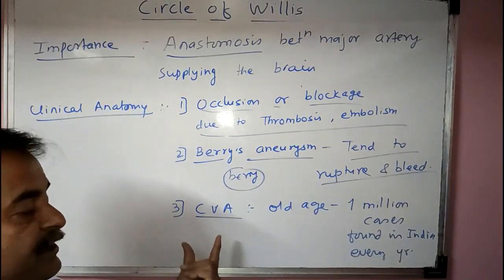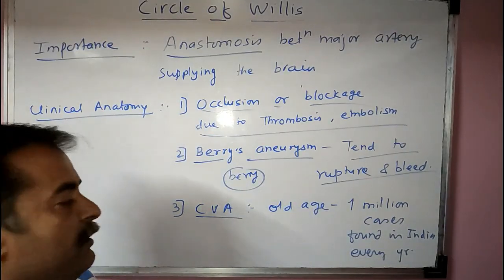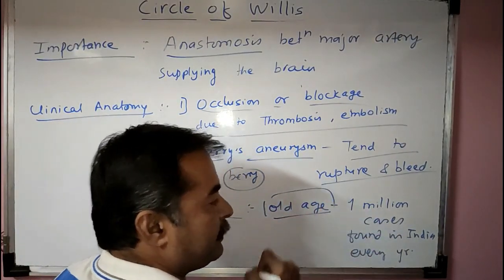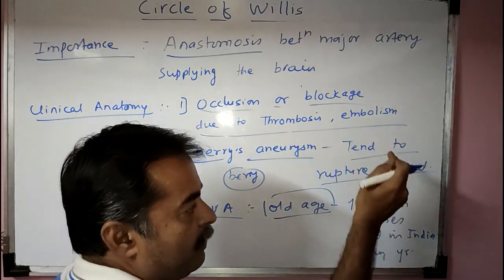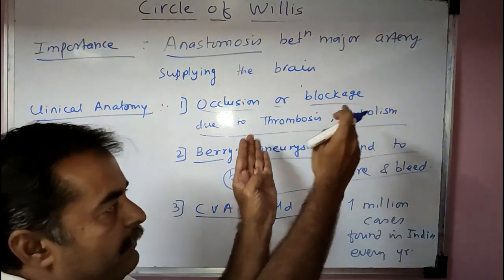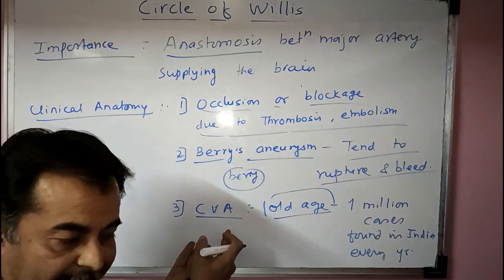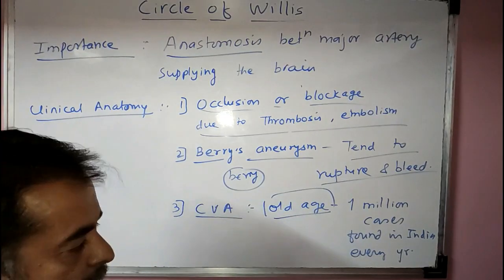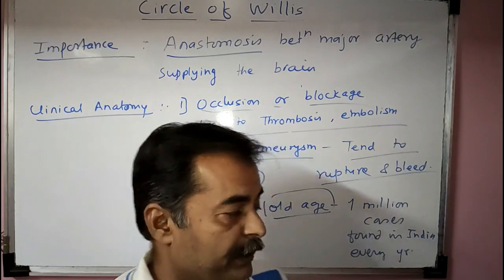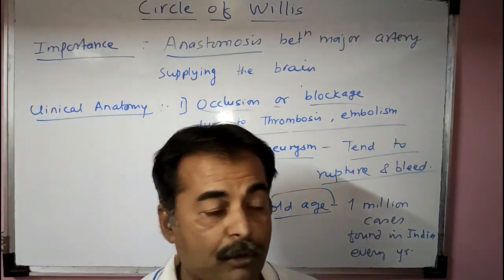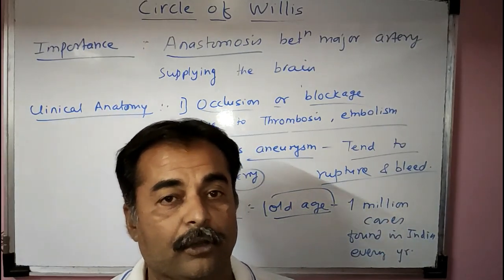Now the last one, that is CVA, cerebrovascular accident. This cerebrovascular accident is very common in old age, and it may be due to thrombosis, embolism or hemorrhage. Any one of these can cause CVA, and it is most common in old age. In India, about 1 million cases are found every year. So this is all about the circle of Willis. Thank you.